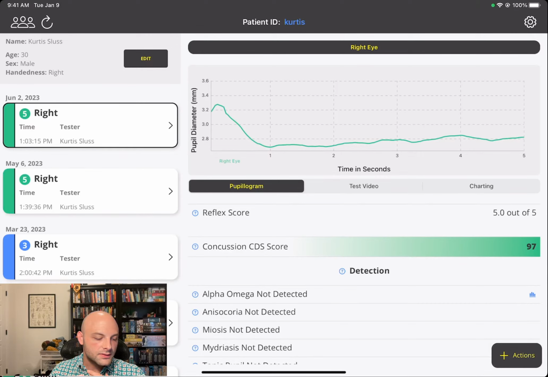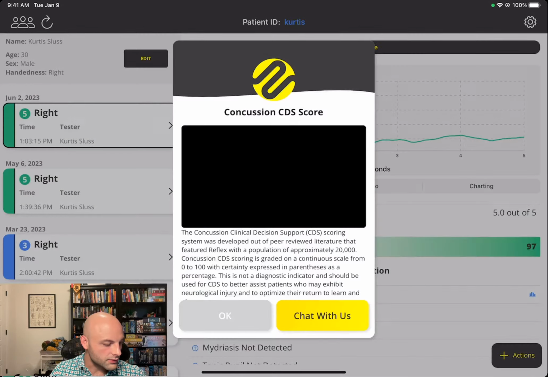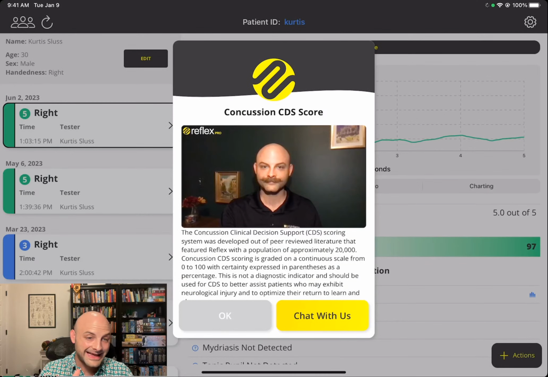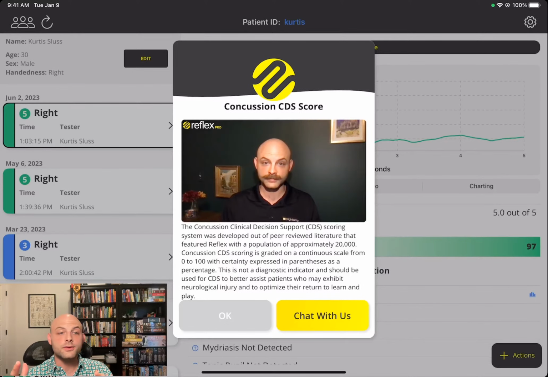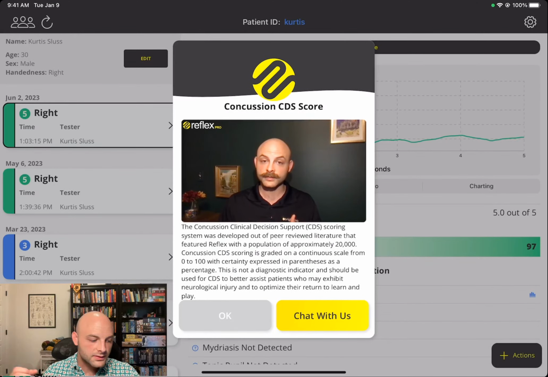And this scoring system, you can see a video about it in the app, and you can review all of that information. But it's a scale of 0 to 100, 0 being the worst, 100 being the best, 100 being that it's most aligned with a physionormal individual, and 0 being that it is far outside the predictive margins for what is considered concussion. The cool part is that those predictive margins are indicative of other ailments.